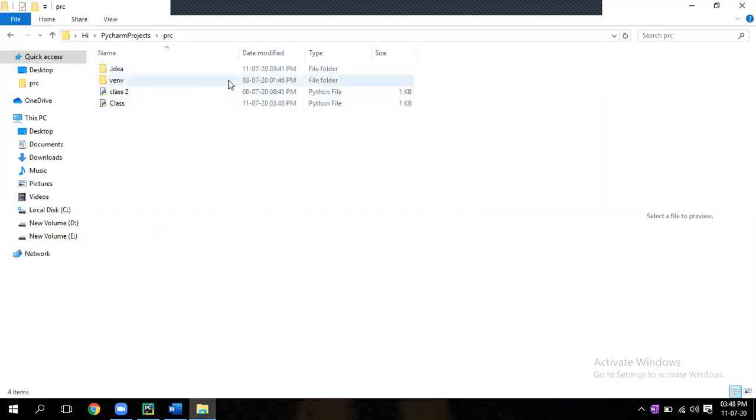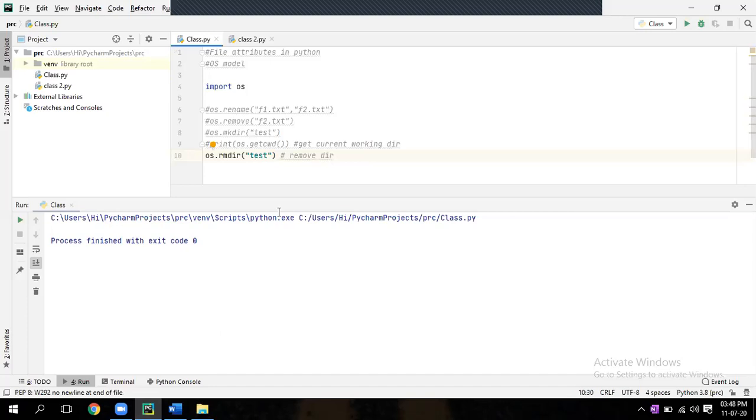Sir, it's gone? Super. So like this, these are a few file operations that you can use while doing the program. You can open the file and do whatever you want. Okay, save it.